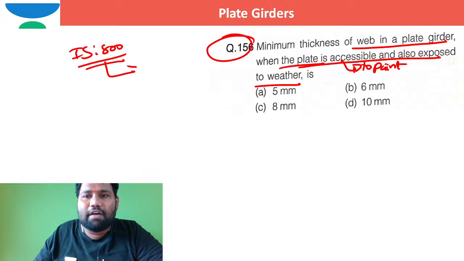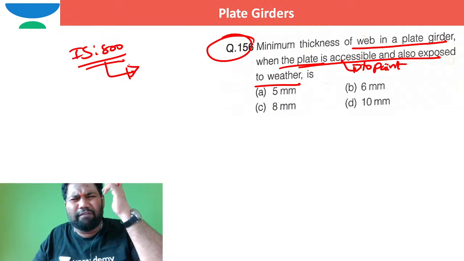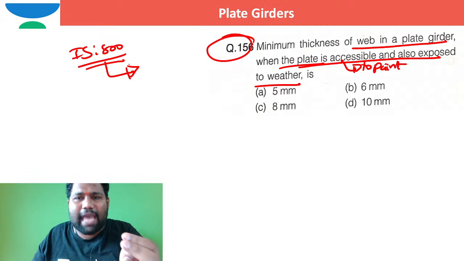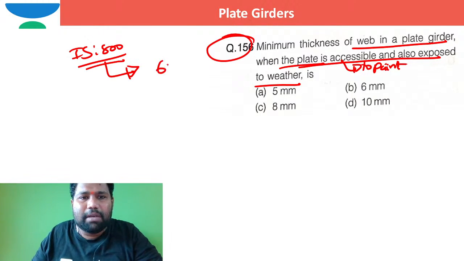The minimum thickness of any element, not only web plate or flange plate, if it is accessible to paint and also exposed to weather, is 6 millimeter.